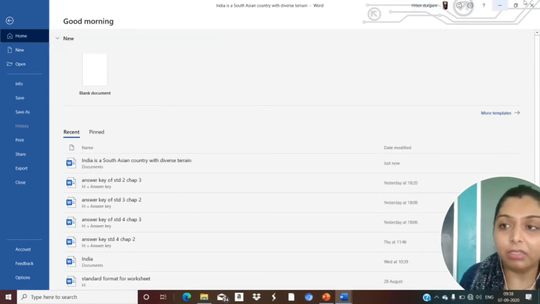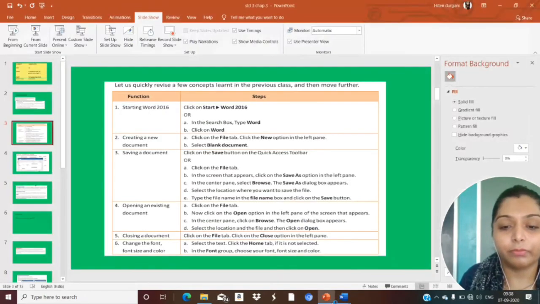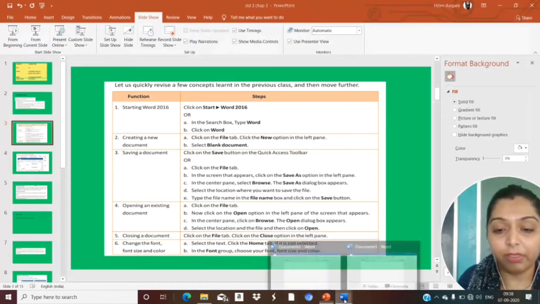Clear, dear? Clear to you? Okay. Now, to close the document, click on the File tab, then click on the Close option in the left pane. Then change the font size and color. Now, this I will show you as well.